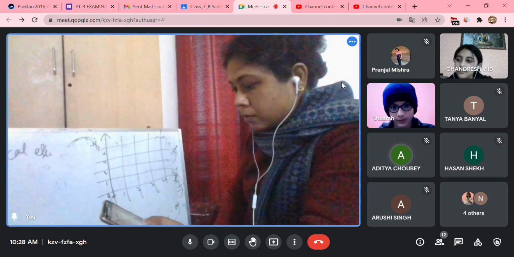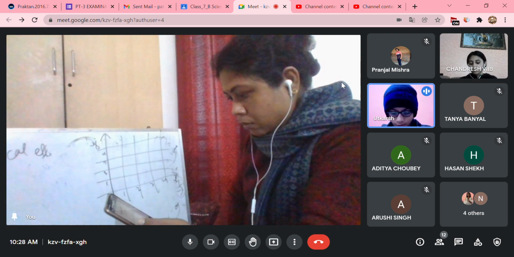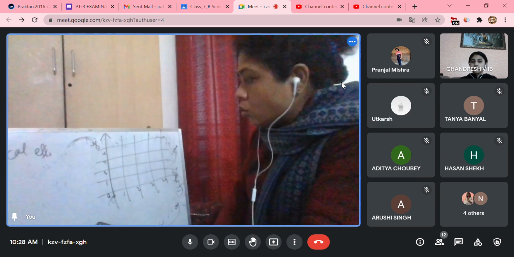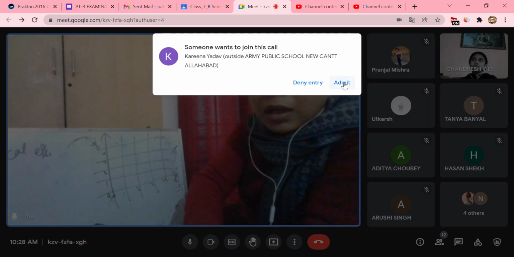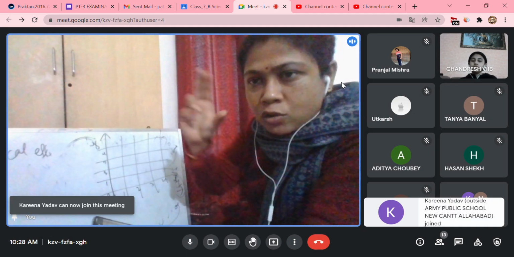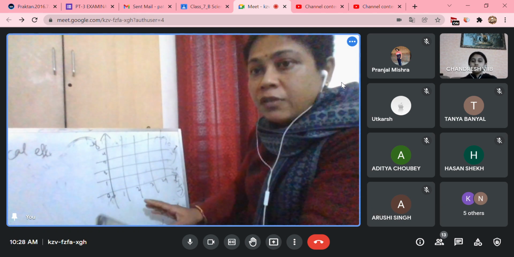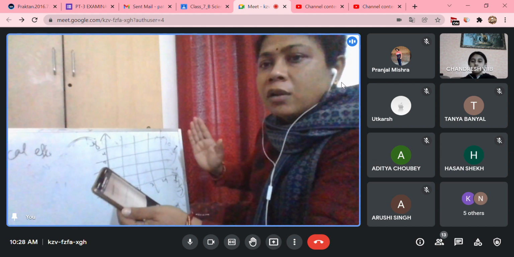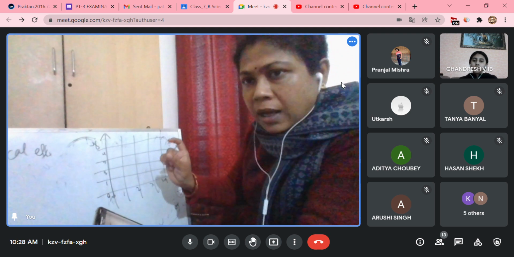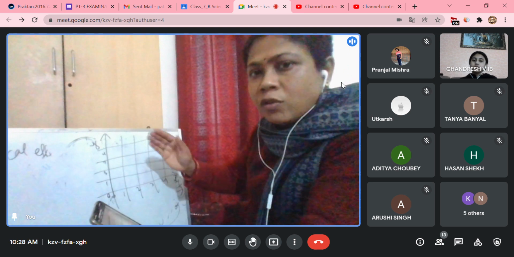Next question. List the points which should be kept in mind while choosing a suitable scale for drawing a graph. In that graph, we have to reduce the actual length and actual time according to the space in the graph. If the distance or time interval is more, we reduce it to a much smaller scale, and if the interval is less, you can take it normal.